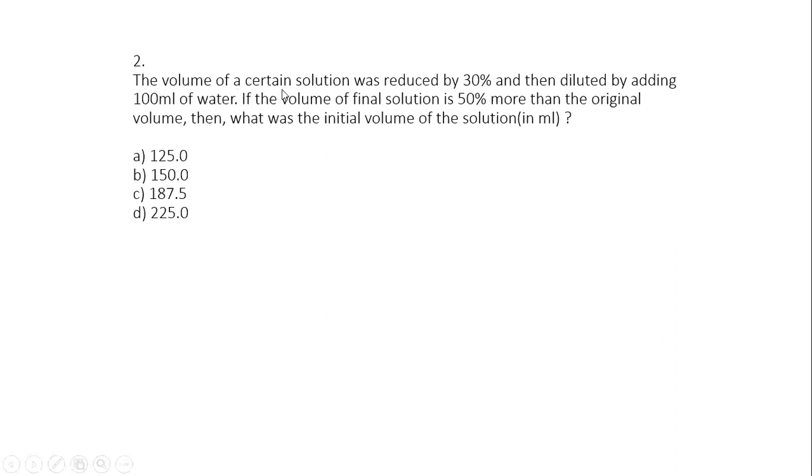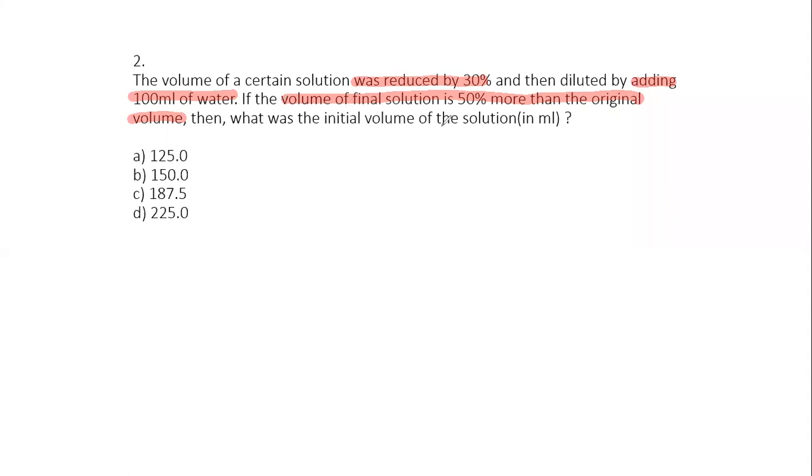The volume of a certain solution was reduced by 30%. So it was reduced by 30%, then diluted by adding 100 ml of water. I added 100 ml of water. If the volume of the final solution is 50% more than the original volume. So we got this important information. Now let's try to decode this one step at a time.